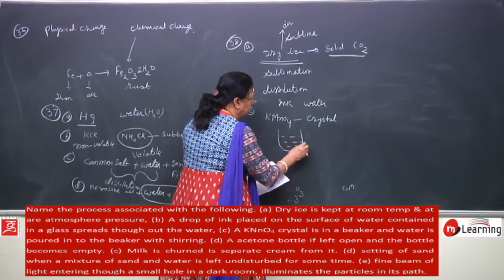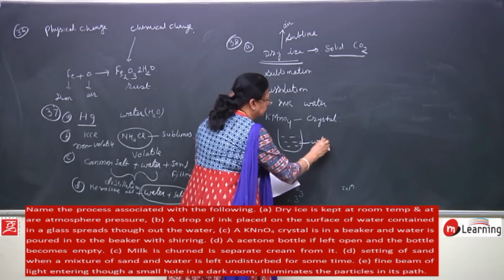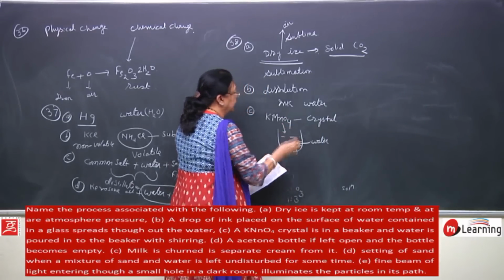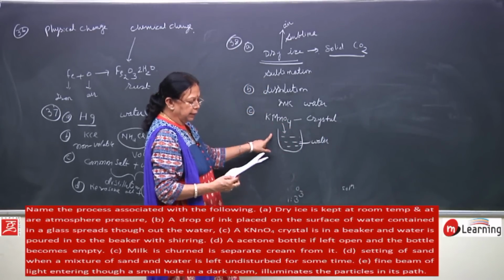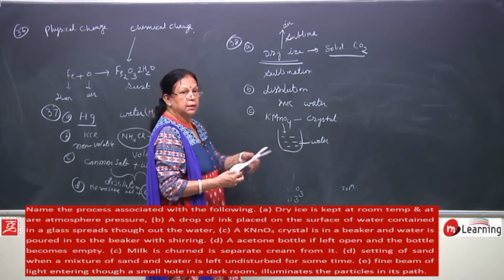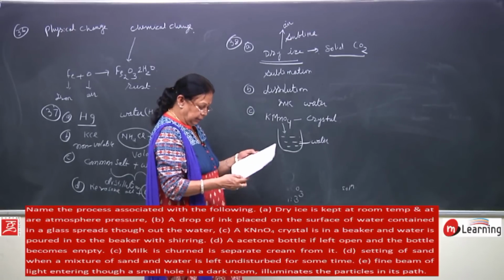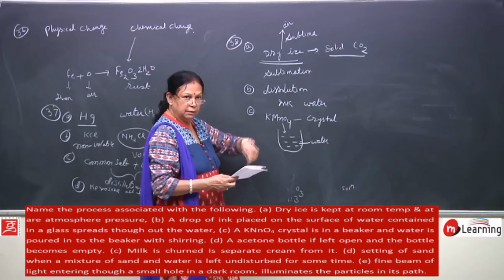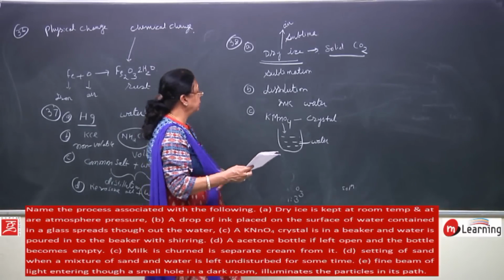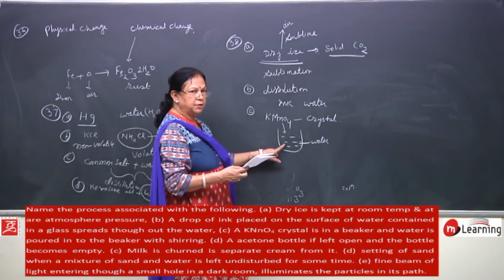This is water, and you are putting a crystal of KMnO4 in it, and you are continuously stirring it. So what happens to this KMnO4?